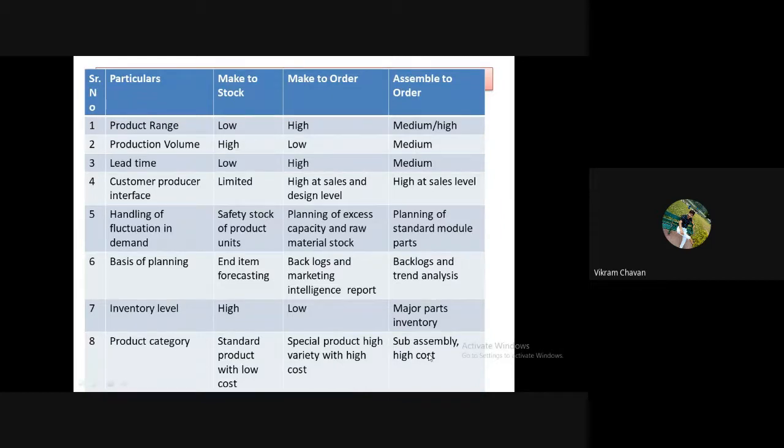Then the brand category is Acer, Dell, Apple. So variety is in sub assemblies, and product cost is also high.